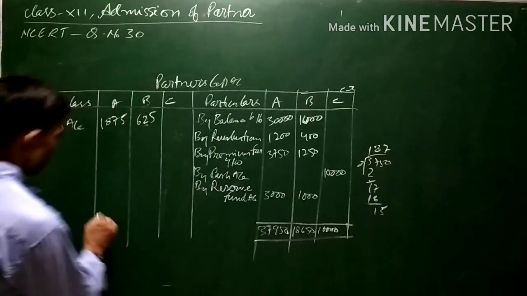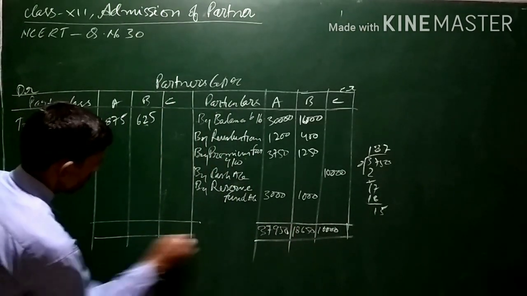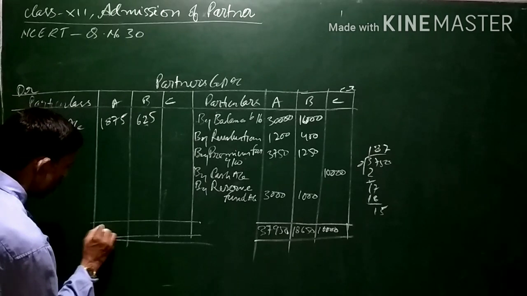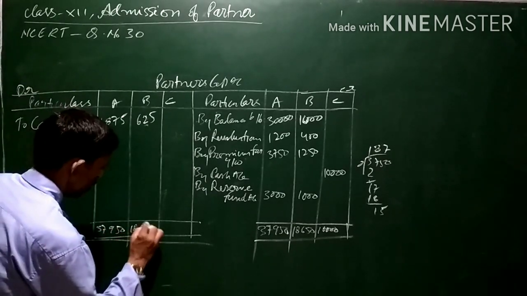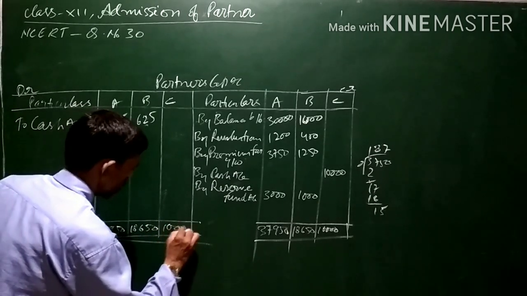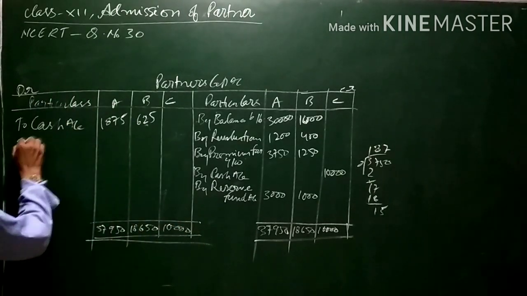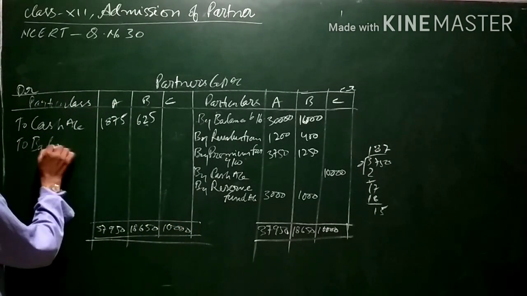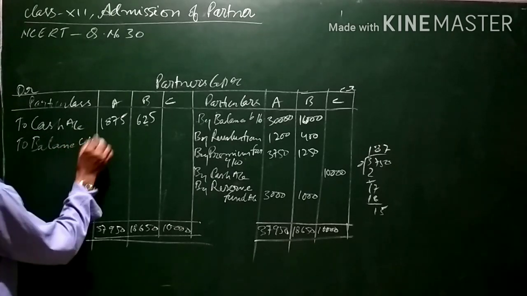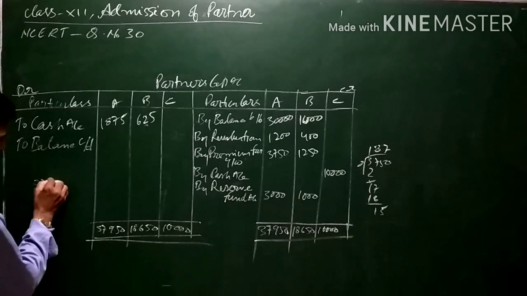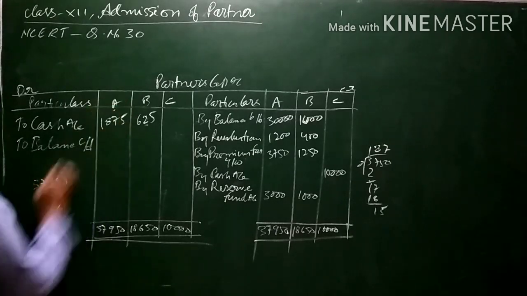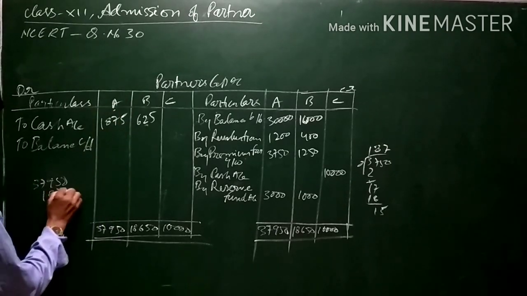Now, let us see what will be the balance carried down for the partner. 37,950, 18,650 and 10,000. Now, balance carried down: 37,950 minus 1,875.